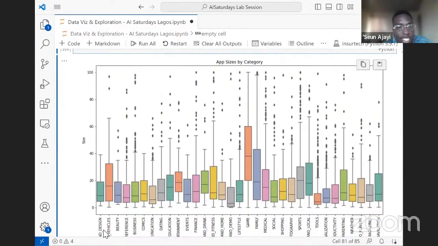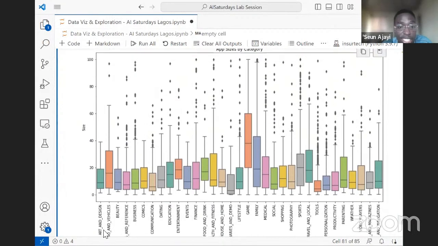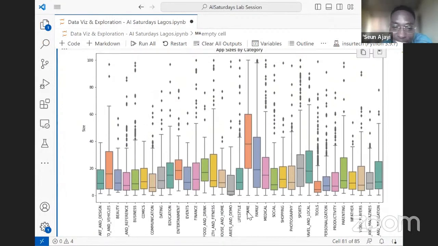Now, what we can see from this visualization is the games. This is a box plot. I'm sure we saw that in the quiz we just concluded. This is a box plot that shows Q1 and Q3, and this is the median. So what we see here is the interquartile range of the sizes in each category.